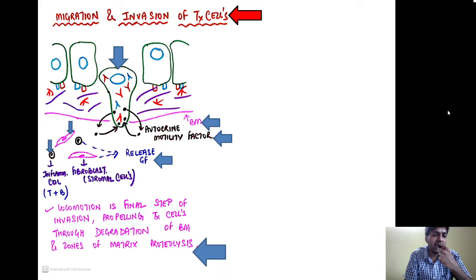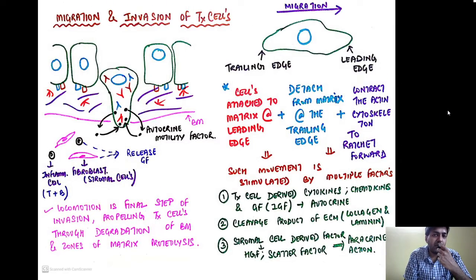So locomotion is the final step of invasion, propelling the tumor cells through the degradation of the basement membrane and through the zones of matrix proteolysis. So remember, how does the migration process take place? For example, this is a tumor cell, behind there is a trailing edge, in front there is a leading edge. First the tumor cells attach to the matrix at the leading edge and detach from the matrix at the trailing edge, and then the cell contracts the actin cytoskeleton to ratchet forward. Such movement is stimulated by multiple factors, as we have already seen.